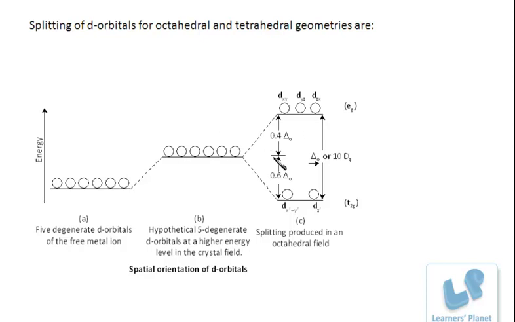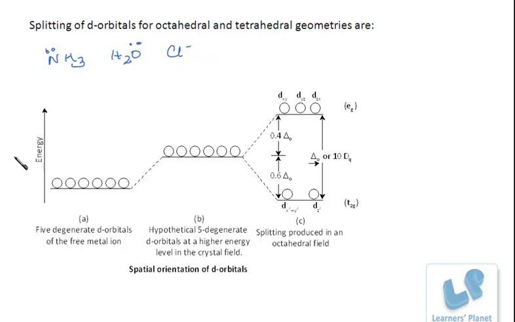This is for octahedral complexes. When you study coordination compounds, you'll be discussing this in detail. These are 5 degenerate d orbitals, having similar energies. These are in the presence of electron-rich molecules, that is, molecules like ammonia, water, chloride ion. In ammonia, nitrogen has a lone pair of electrons. In water, oxygen has a lone pair of electrons. Chloride ion already has an electron.